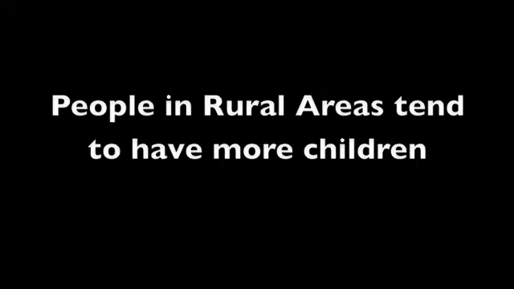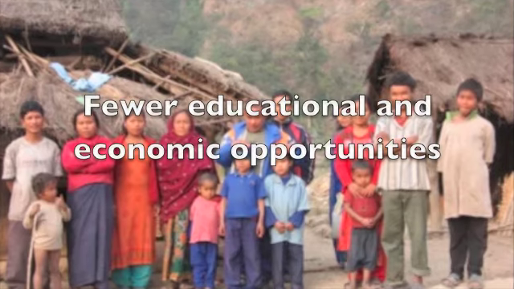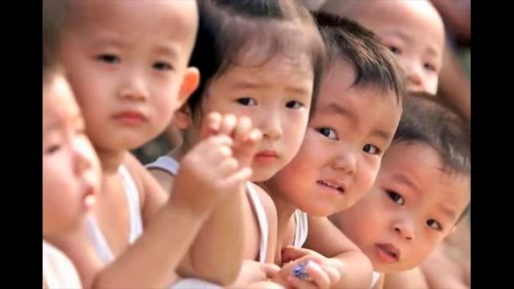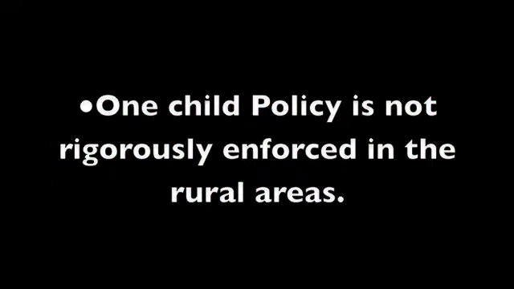People in rural areas tend to have more children than those in urban areas due to more rigid social pressures of women. Females in these areas have fewer educational and economic opportunities, and there is greater freedom and less state control. An example of this would be China. Though they have implemented the one-child policy, this law is not rigorously enforced in the rural areas.